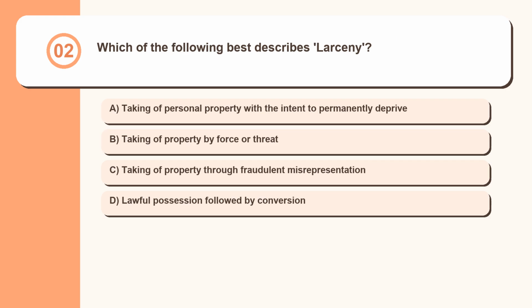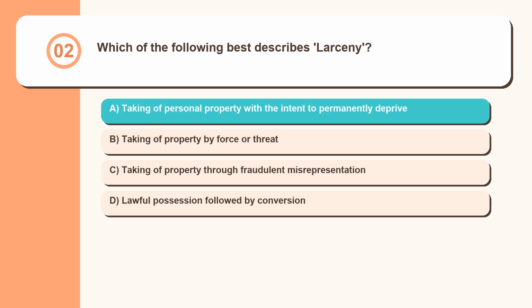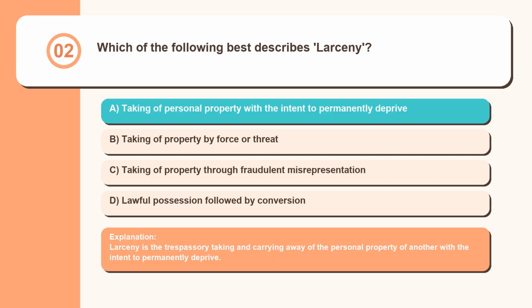Question 2. Which of the following best describes larceny? Taking of personal property with the intent to permanently deprive. Taking of property by force or threat. Taking of property through fraudulent misrepresentation. Lawful possession followed by conversion. Larceny is the trespassory taking and carrying away of the personal property of another with the intent to permanently deprive.